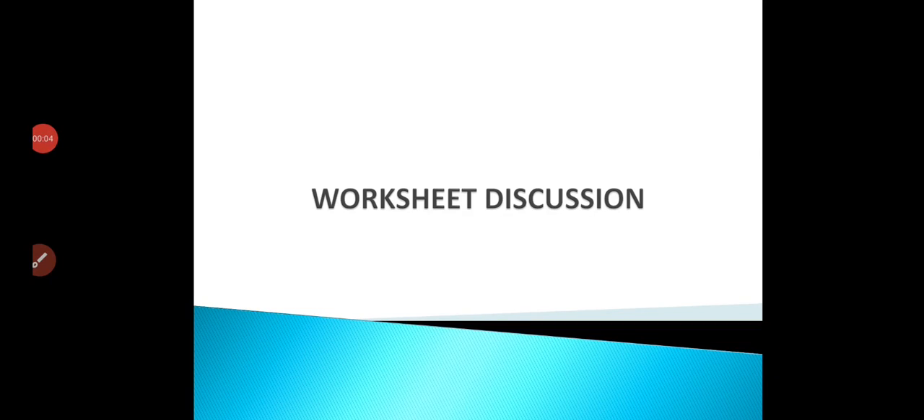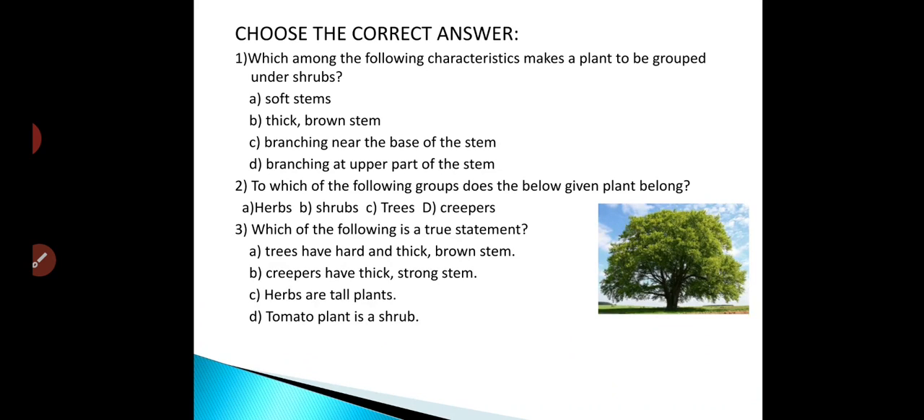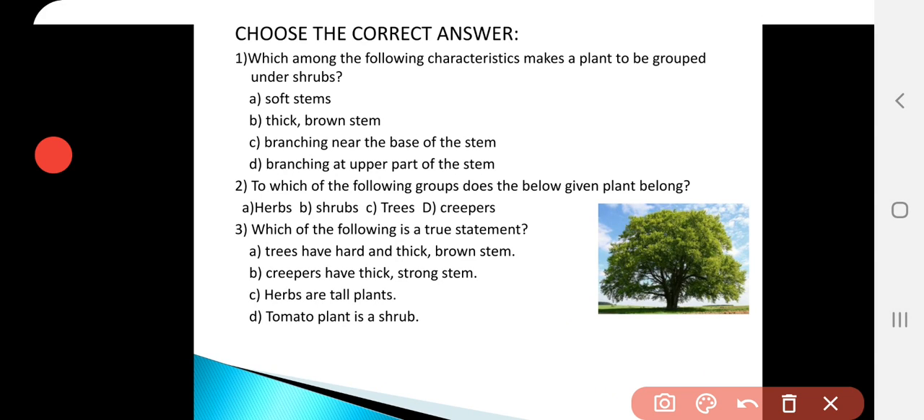Today we are going to discuss answers for your worksheet number 1 and worksheet number 2. First it is worksheet number 1. First of all, it is choose the correct answer.